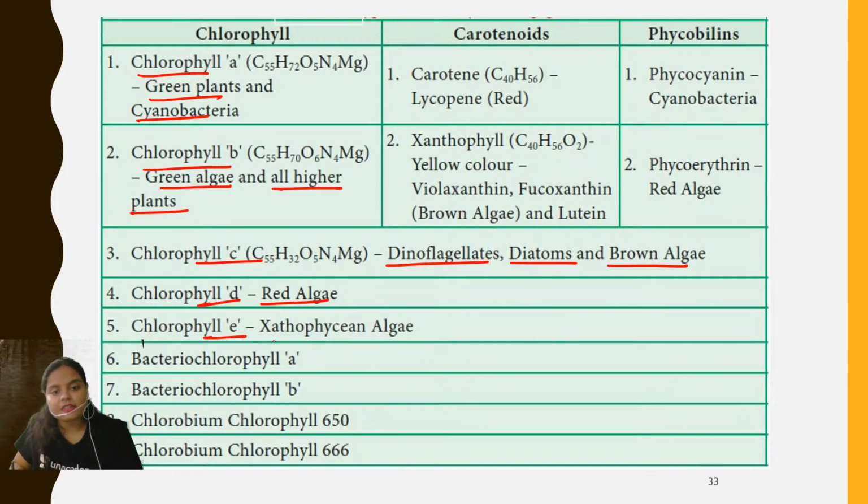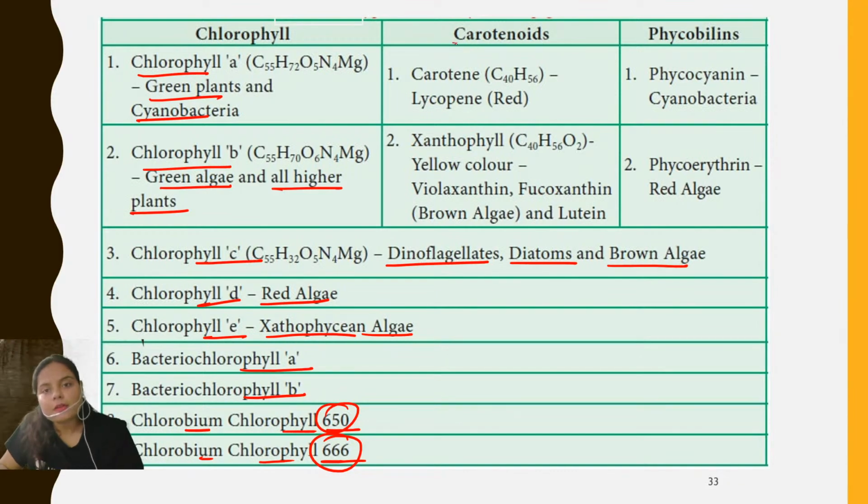Chlorophyll E, it is found in xanthophycean algae or the thallophytes, right? Then in case of bacteria, bacteriochlorophyll A, bacteriochlorophyll B, chlorobium chlorophyll 650 and chlorobium chlorophyll 666 are found. This 650, this 666 are the absorbents, right? So these are the different types of chlorophyll pigment which are found in nature. I have summarized all these things in a single table.